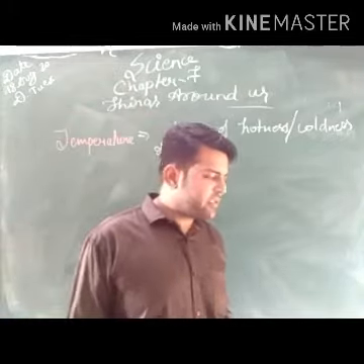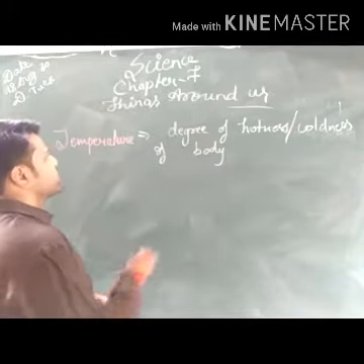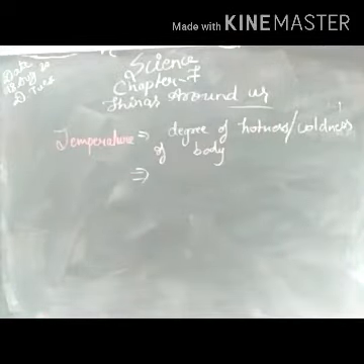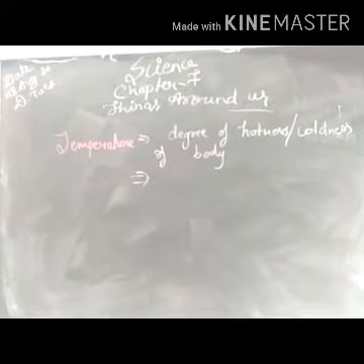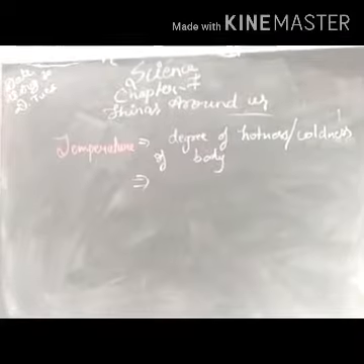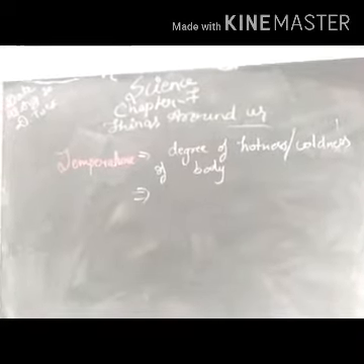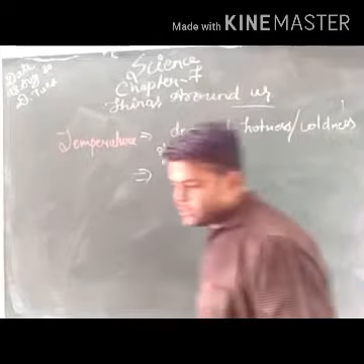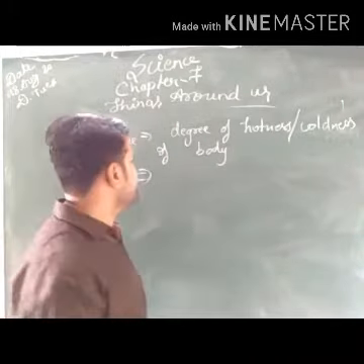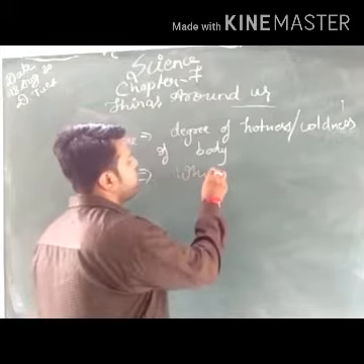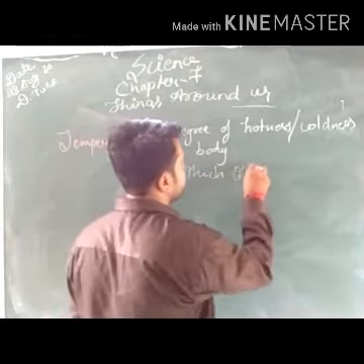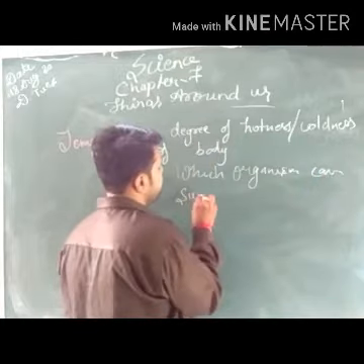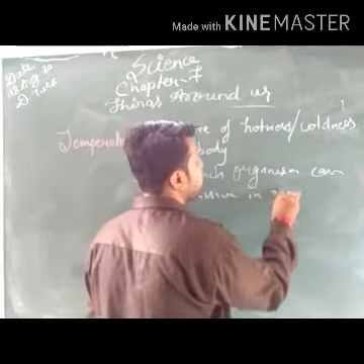Okay, my dear students. Next, what is the use of temperature? So, my dear students, the use of the temperature is that temperature determines which plant or species, which organism we will say, can survive in a particular environment.